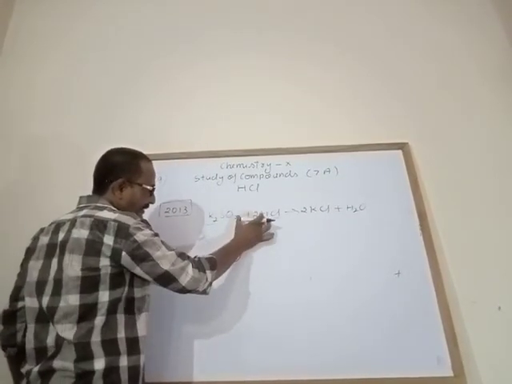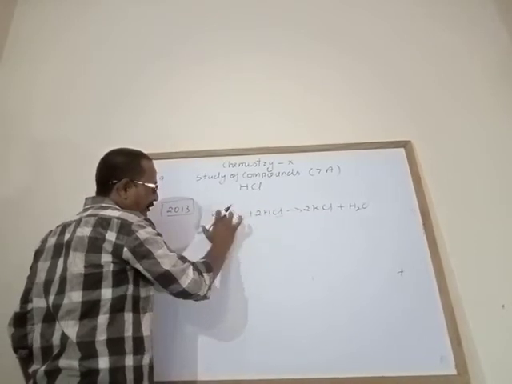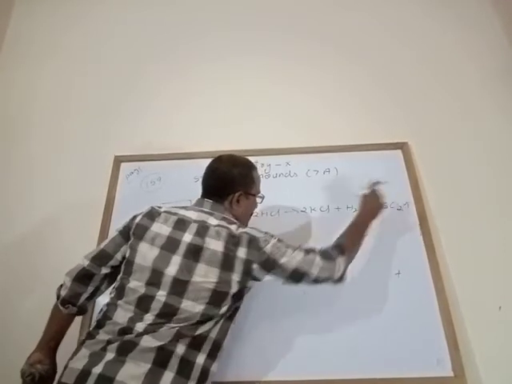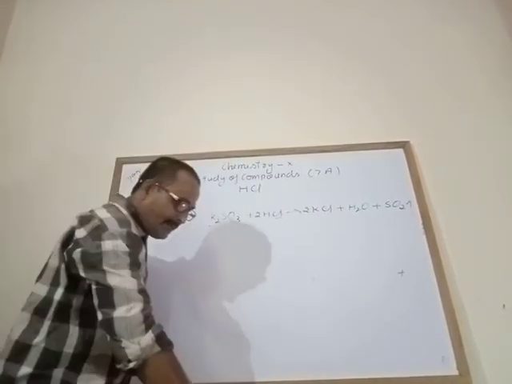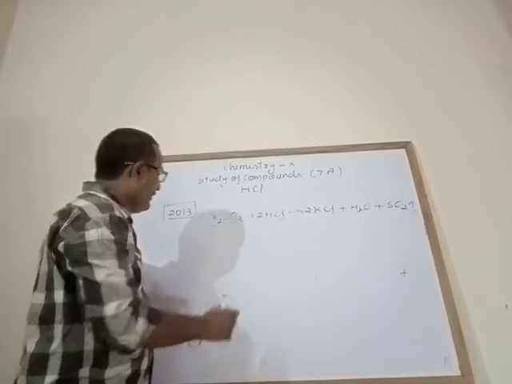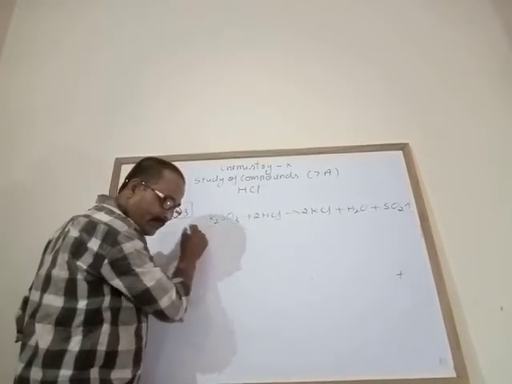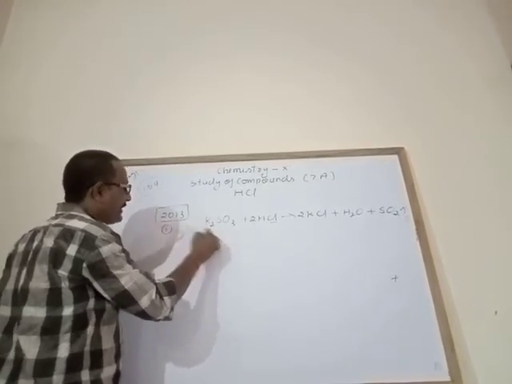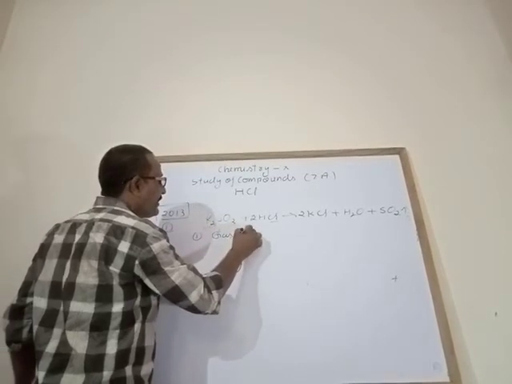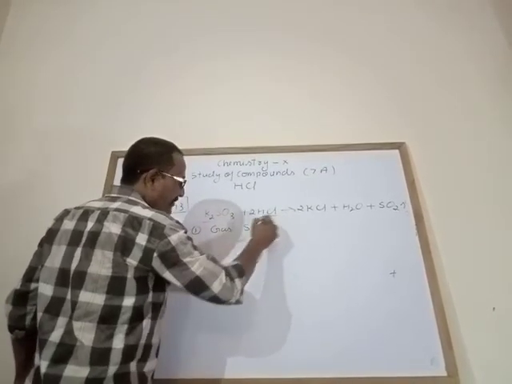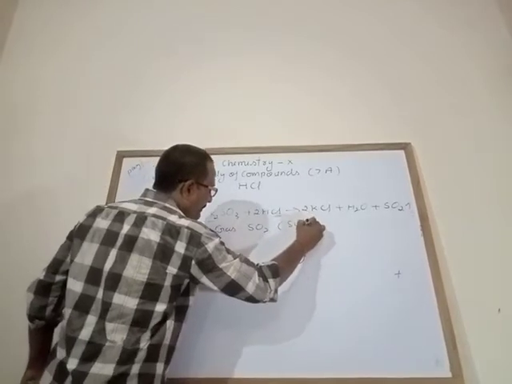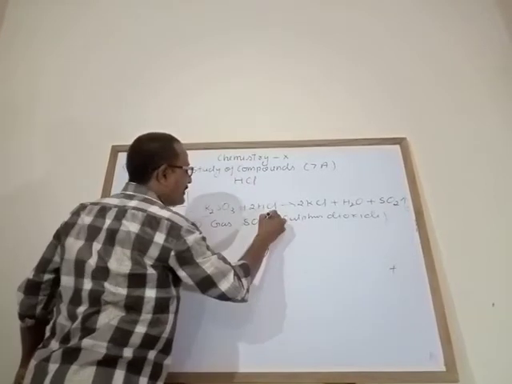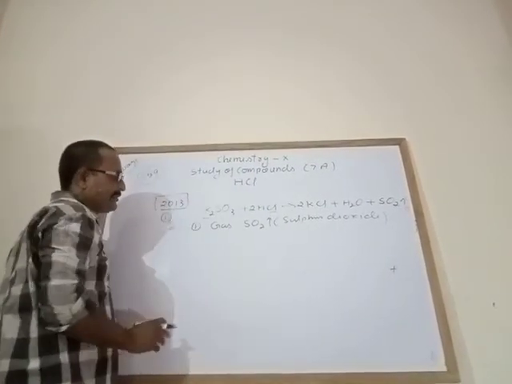One oxygen combined with hydrogen. Means what is formed here? SO2, sulfur dioxide gas. So your answer for the 2013 first part: the gas evolved is sulfur dioxide gas. You can write the name here, sulfur dioxide gas, or put the symbol.